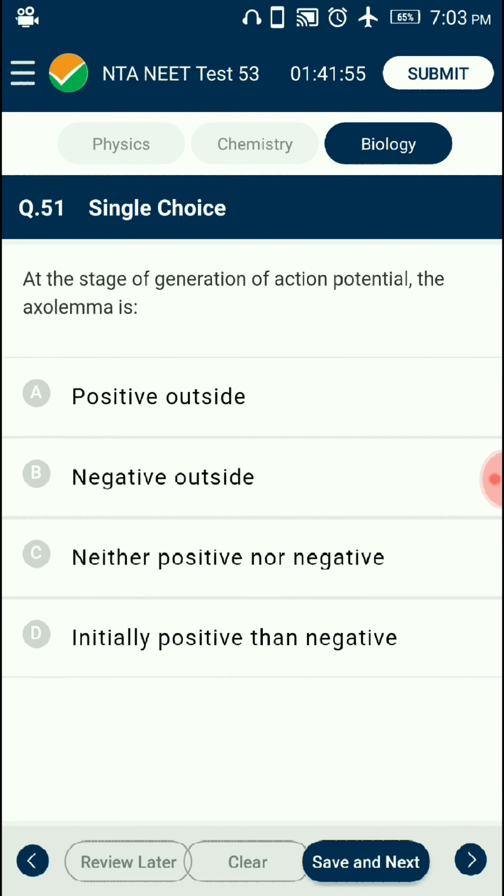Question number 51. At the stage of generation of action potential, the axolemma is in a resting state of neuron, with high concentration of K plus and negatively charged proteins and low concentration of Na plus in the axoplasm. In contrast, the fluid outside the axon contains low concentration of K plus and a high concentration of Na plus, and thus forms a concentration gradient. These ionic gradients across the resting membrane are maintained by the sodium potassium pump, which actively transports 3 Na plus outwards for 2 K plus into the cell. Outer surface of the membrane is positively charged, inner surface negatively charged. Membrane is polarized. So the answer for this question is option A, positive outside.